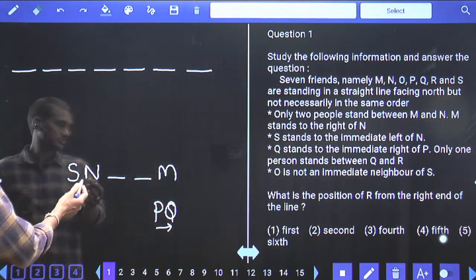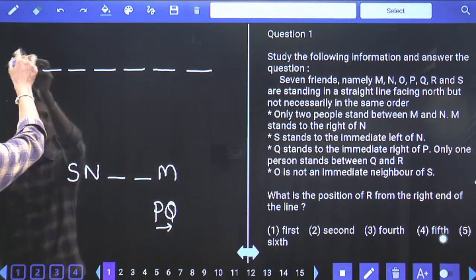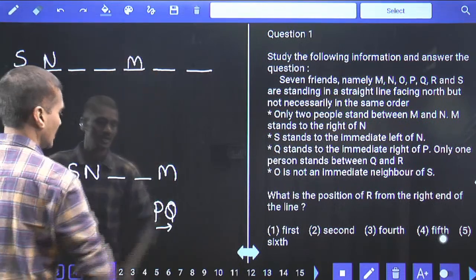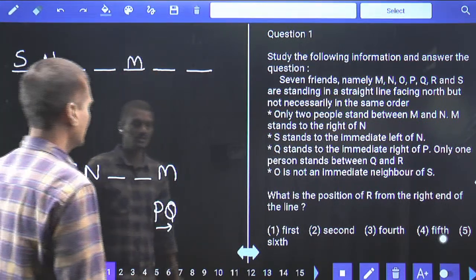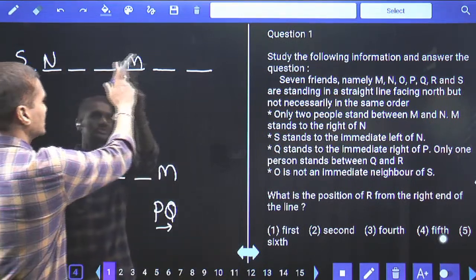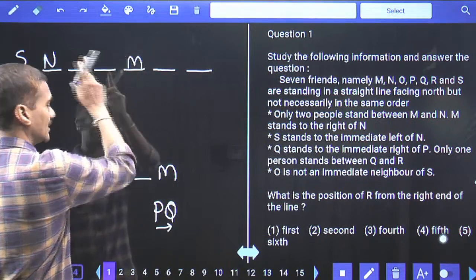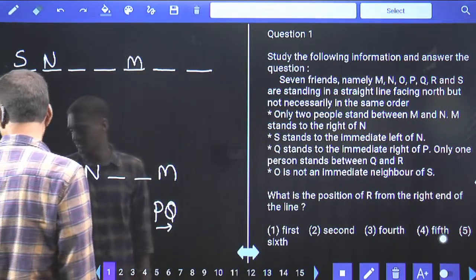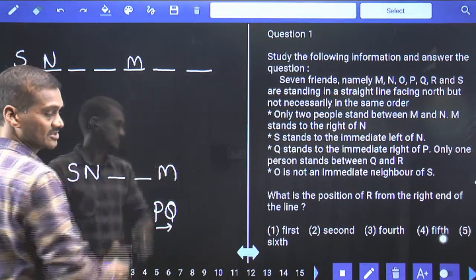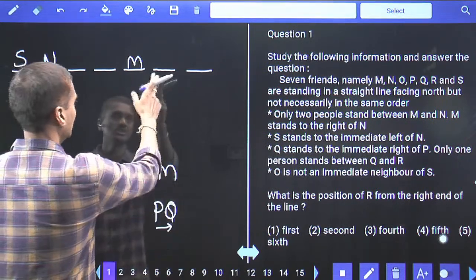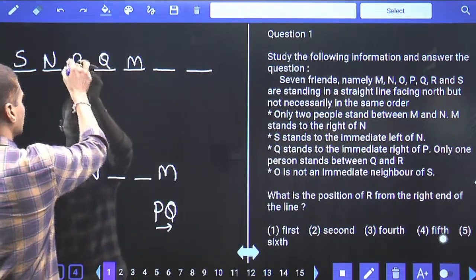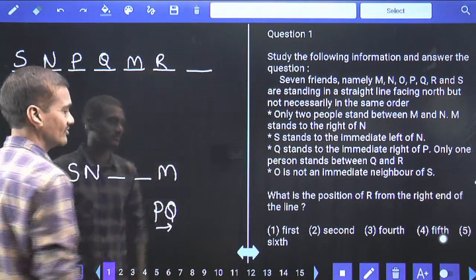Now let us start with this one, as 5 persons were done. Let us start with S, blank, blank, N. After this, there must be exactly 1 person between Q and R. If Q is here, R will be here, or if Q is here, R will be here. There are 2 possibilities for Q and R. If Q is at this place, then M and P must be in the same place, which is not possible. Hence Q cannot be here. Q must be here. If Q is here, P is here, and between Q and R there must be exactly 1 person.